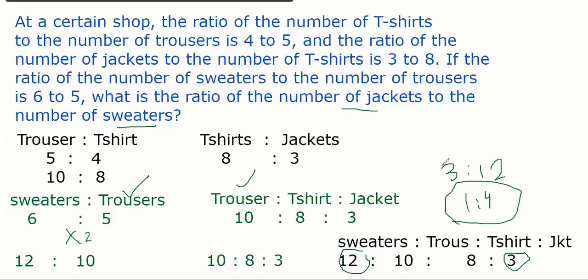Same compound ratio question I have given in the word problem rather than in simple numbers. Was it difficult? No one could answer. Please ask me any doubt. Anyone, any confusion, don't hesitate, ask me please.